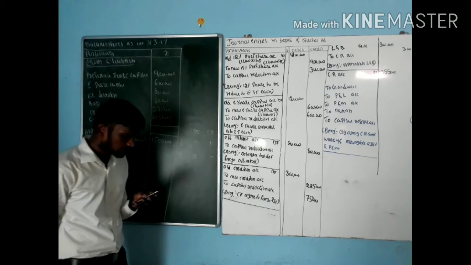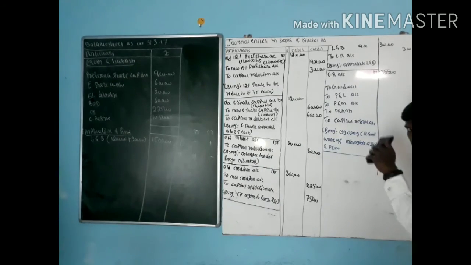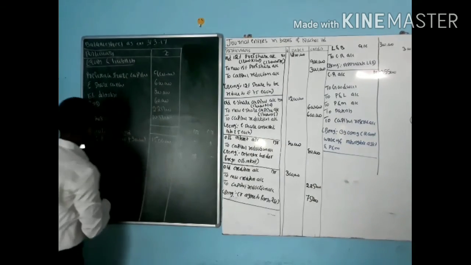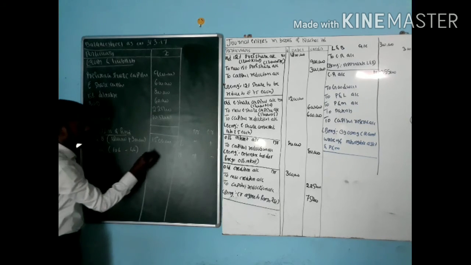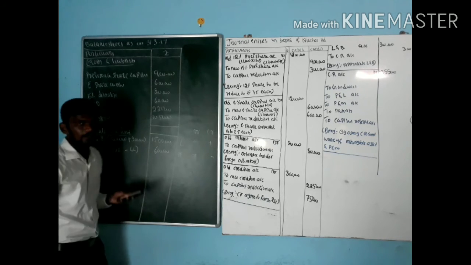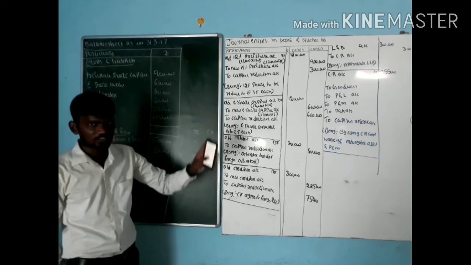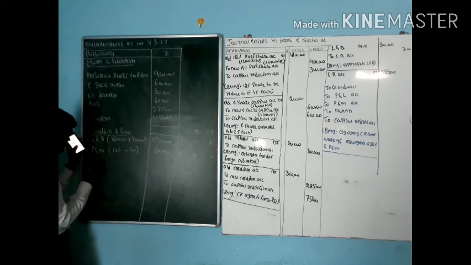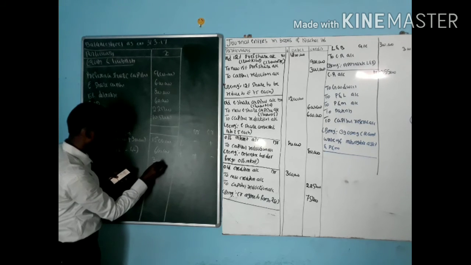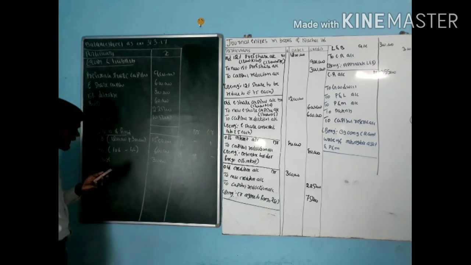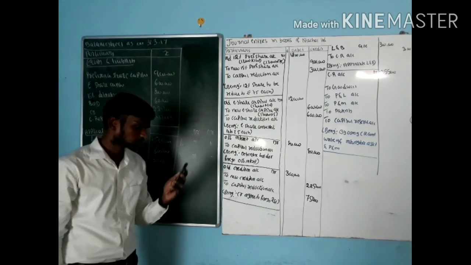Next one, plant and machinery 10 lakh. But how much is plant and machinery now? Plant and machinery is decreasing by 4 lakh. So what is the present value? Present value of plant and machinery is 10 lakh minus 4 lakh, so only 6 lakh. Next one, furniture. There is no journal entry for furniture, so write the same amount. Furniture is 3 lakh. Next one, patents. Patents we reduce, that is credit, so it is minus, so ignore.